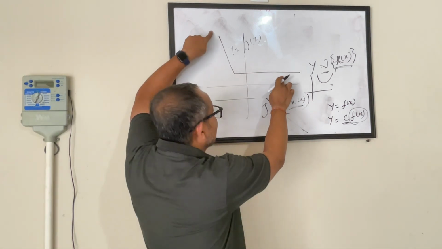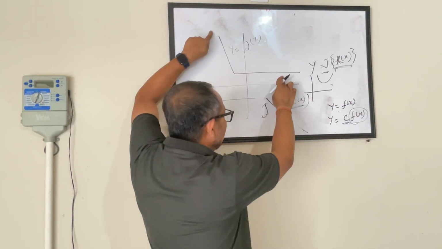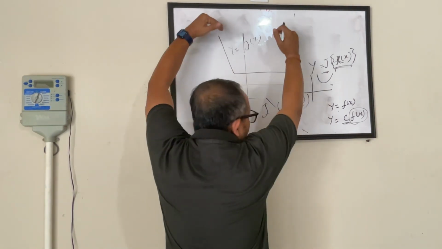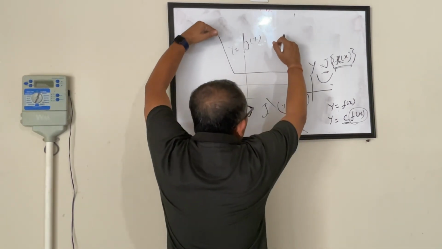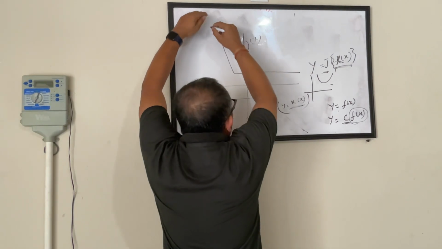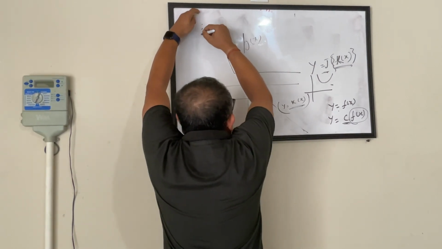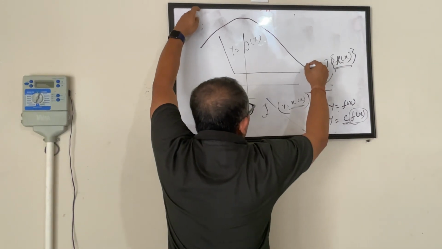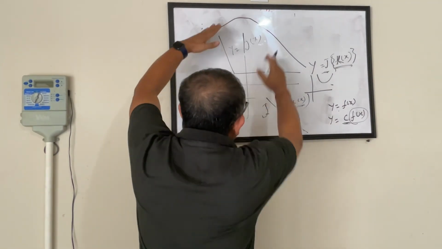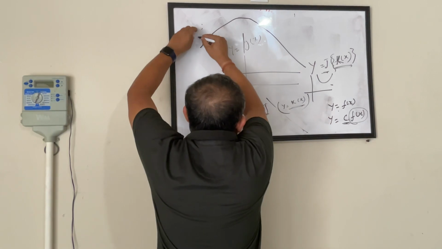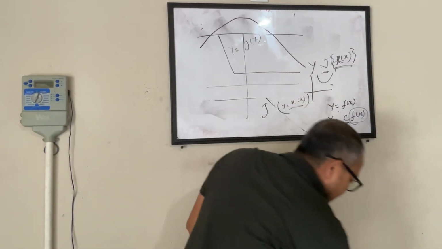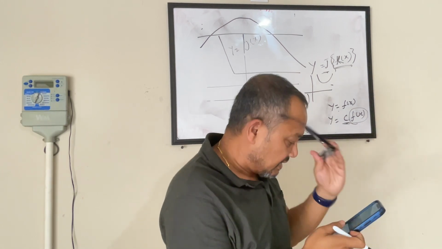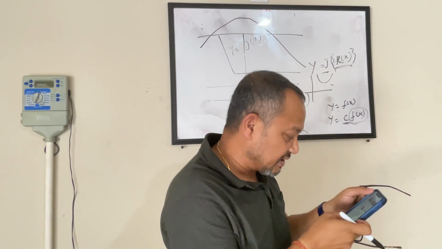Everything is positive here, so you will see that the whole value of y has become higher. It will become like this. So it has moved up and it would have become more flat, I think. Let's look at the options. I think we will be able to use the elimination technique for solving it.